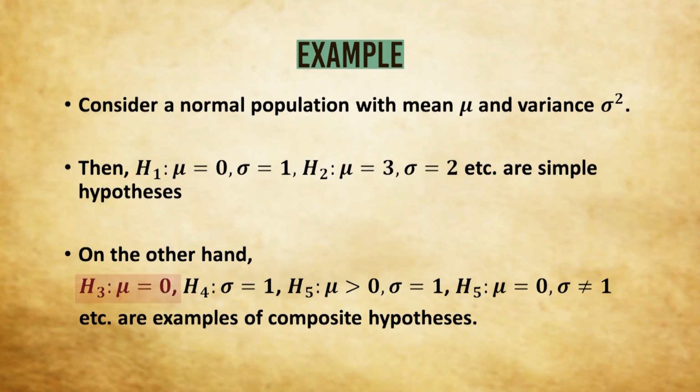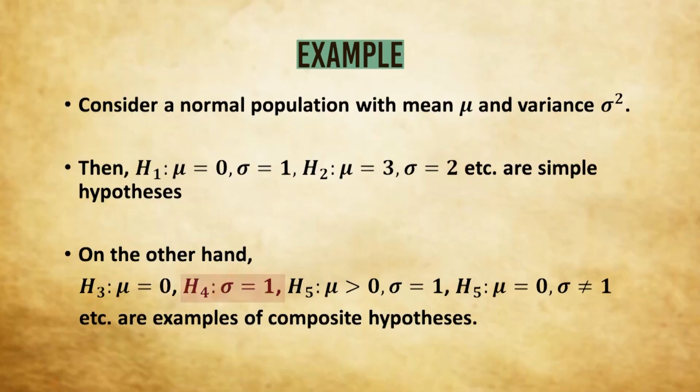Now if we go to H3, which is specifying mu equals 0, but it does not say anything about sigma. That means the normal population is not completely specified. So here obviously H3 will be a composite hypothesis. Similarly, you see in H4 the value of sigma is specified, not of mu. In H5 we are saying mu is greater than 0, sigma equals 1. So here mu is greater than 0, so it does not specify the value of mu. It just says that mu is positive, but you can take several values. So again, this hypothesis fails to specify the population completely.